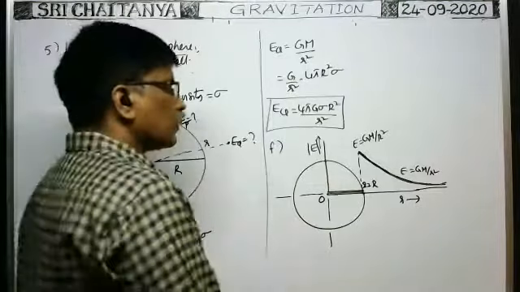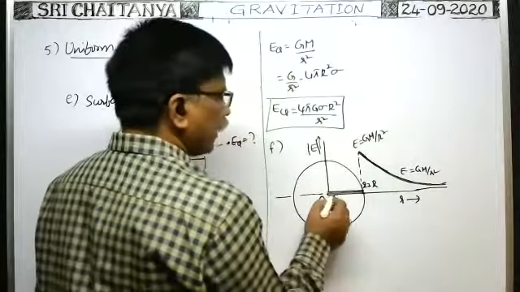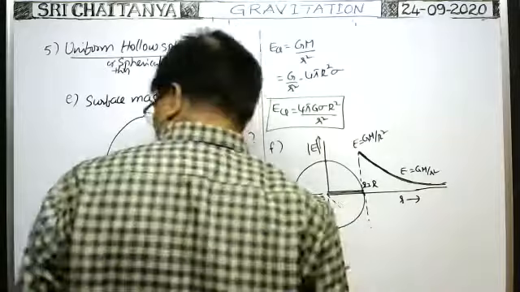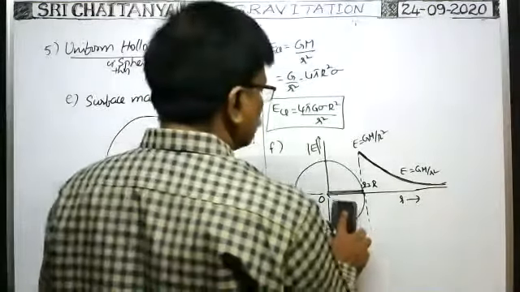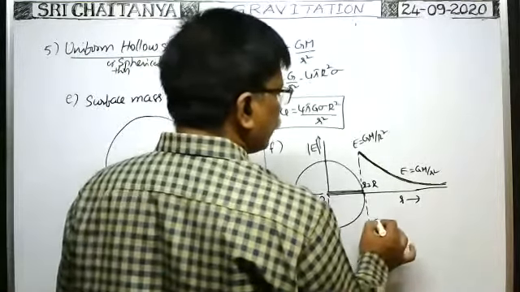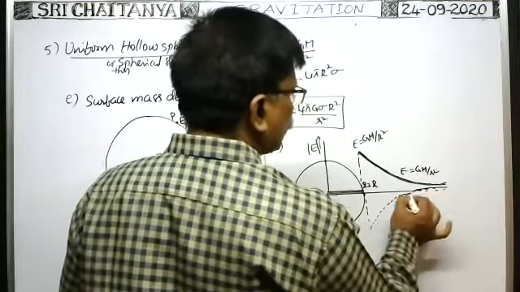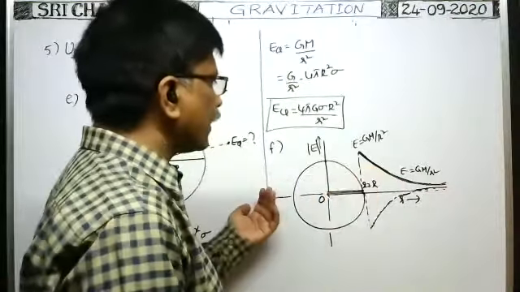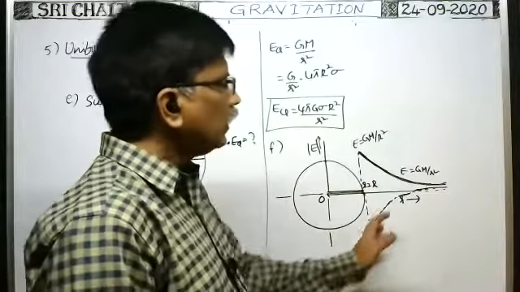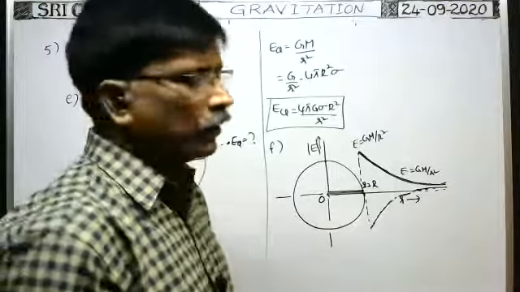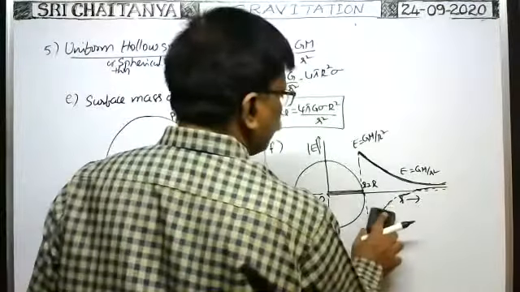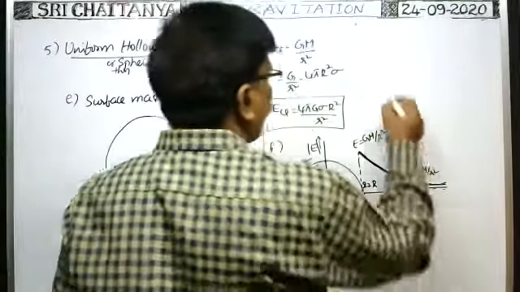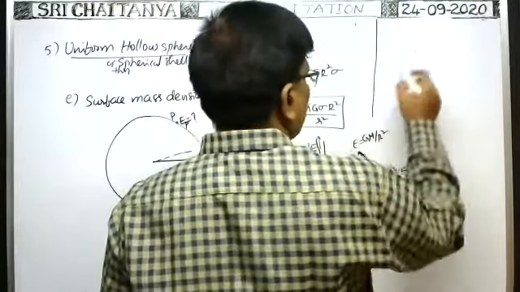Okay. Suppose if you consider the sign, then graph will be like this. That means if r is in positive direction, intensity of gravitational field is in negative direction. That's why the E value is negative. That's why when you consider negative value, then you will get the graph like this. So of course you don't draw this one. As modulus of E is taken, then this is the graph. Suppose if modulus is not taken, in such case, the same graph becomes like this.